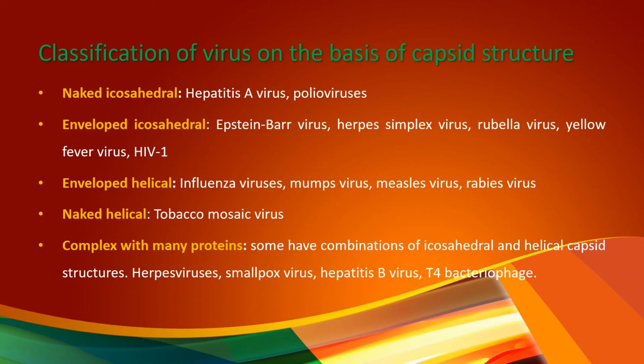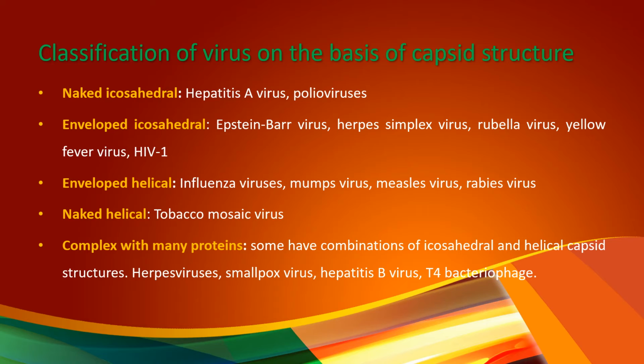Then classification of virus on the basis of capsid structure. First is the naked icosahedral. Example, hepatitis A virus, polio viruses, which do not have an envelope. Next type is enveloped icosahedral. So the viruses which have an extra layer apart from the capsid, which is called the envelope, and the symmetry is icosahedral, hence it's called enveloped icosahedral. Examples for this type of virus are Epstein-Barr virus, herpes simplex virus, rubella virus, yellow fever virus, HIV-1.